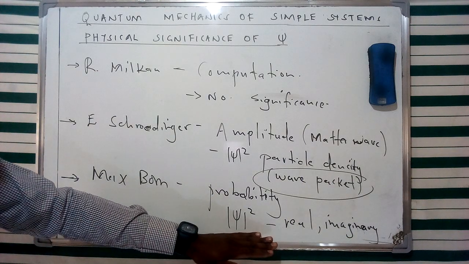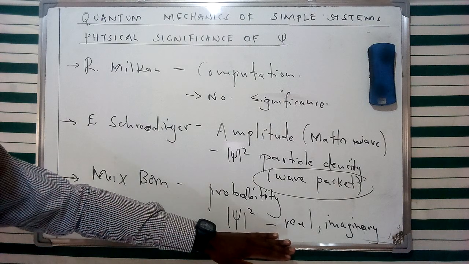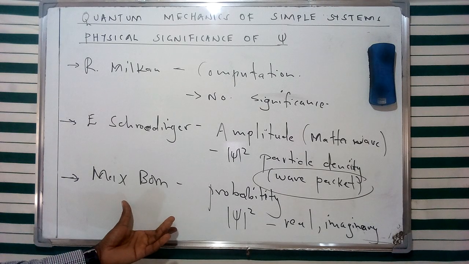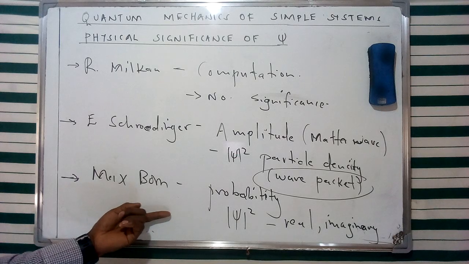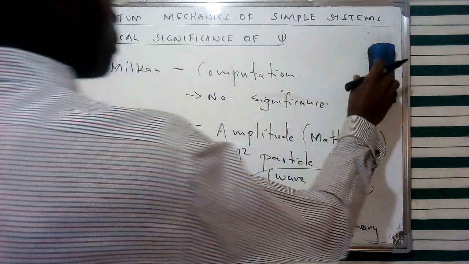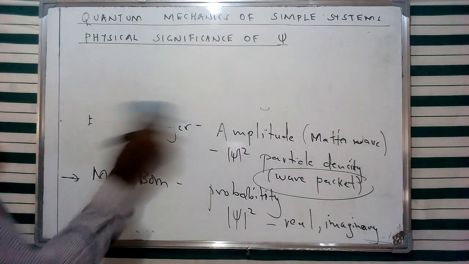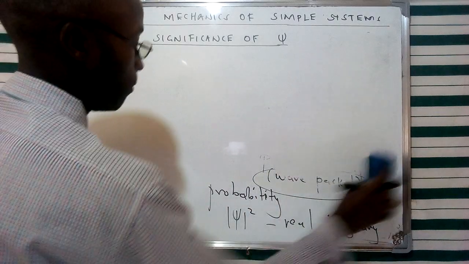Therefore, for us to create a condition whereby we have to find this specific particle at a specific region in space, we're going to create a normalization condition whereby the probability of finding this specific particle has to be maximum, whereby we're going to have the implication. I hope that we have understood the contribution of these various scientists according to their perspective on the significance of this wave function.